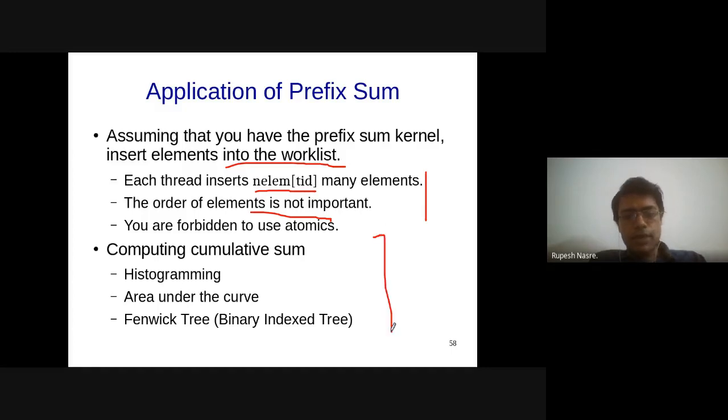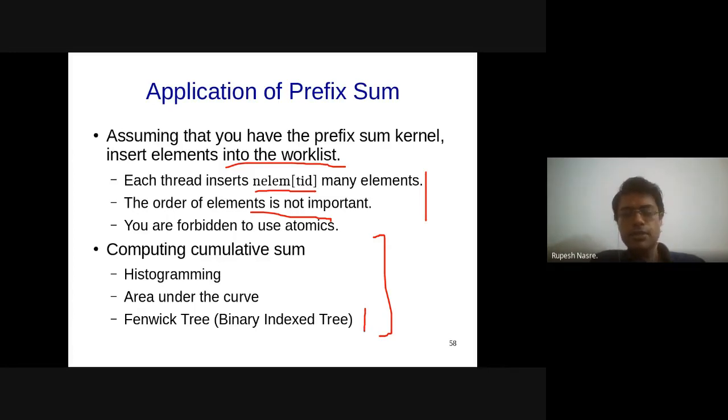Another way is histogramming. Whatever we did as prefix sum is like a cumulative sum, right? So therefore, it can be very useful for creating a histogram of elements, which can be useful for area under the curve, especially the cumulative area under the curve. And I don't know if some of you have studied Fenwick tree in some other course. I didn't know this until some students of last year told me that there is a very nice, very similar prefix sum related binary tree, binary index tree, which gets computed, called Fenwick tree.